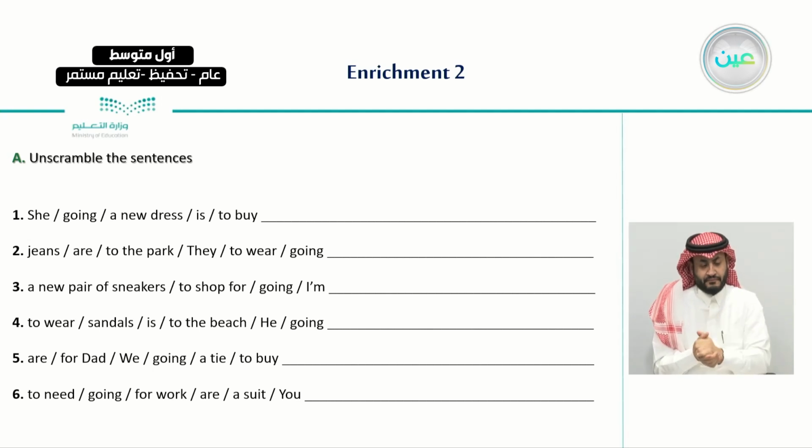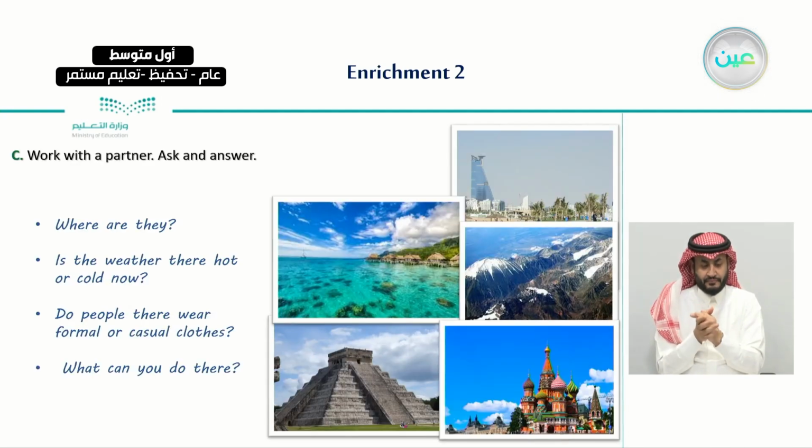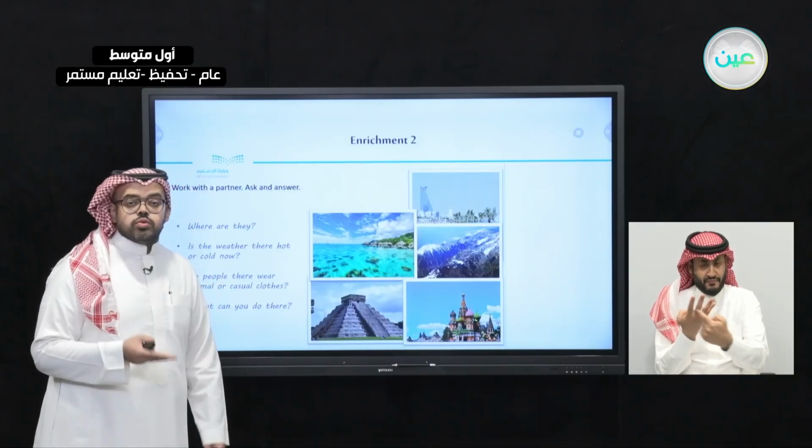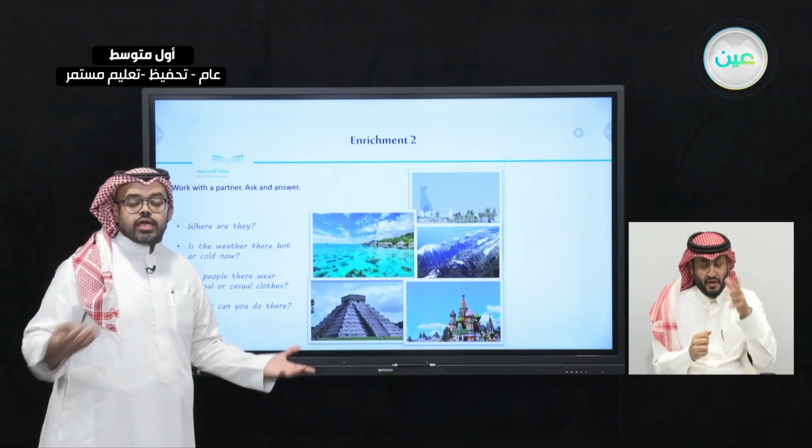After this, we had an interesting exercise where we had to unscramble the sentences, as you can see here, and we put them in the right order according to the form that we have learned for making sentences in the future. After this, we went straight to the other exercise where I asked you to work with a partner to ask and answer about these places. Where are they, and is the weather there hot or cold, and do people there wear formal or casual clothes, and what can you do there? And we learned in this exercise two new words, which are formal and casual clothes.